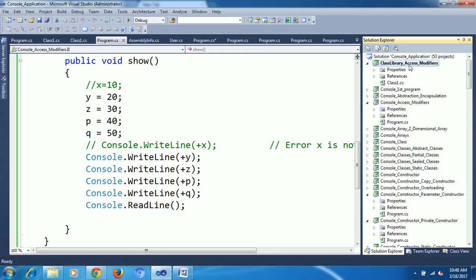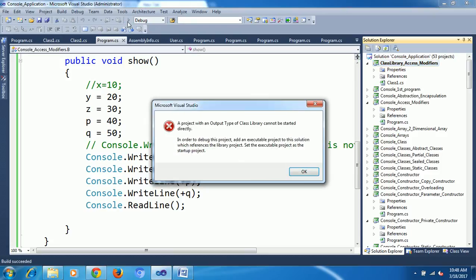See, I kept my class library as my startup project, and when I try to run, there is an error. A class library project is not able to start individually. It needs the help of another project, like a console project, web project, or Windows project.